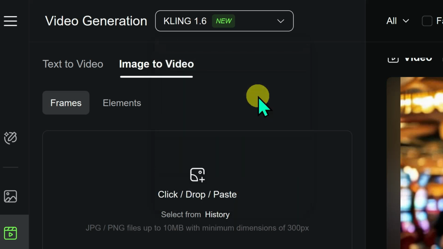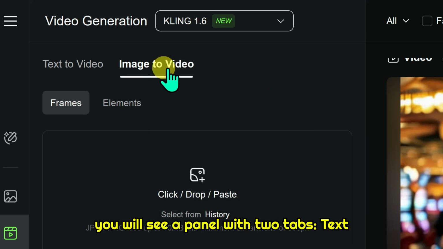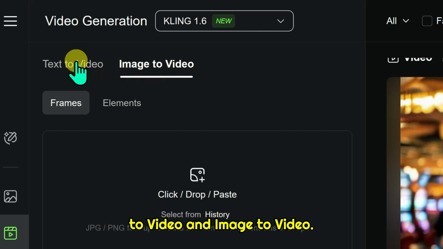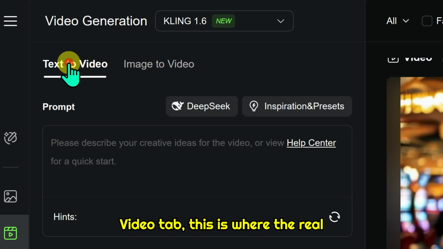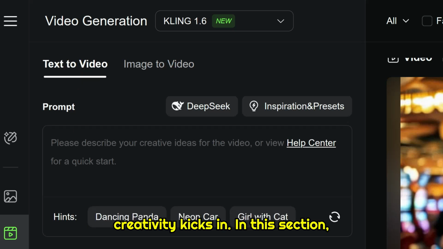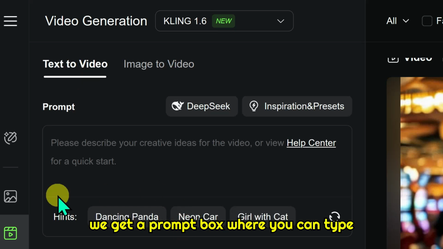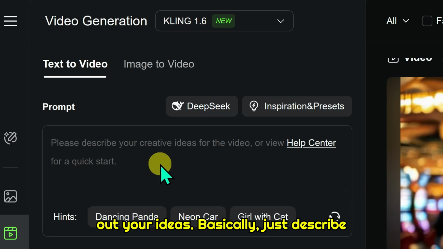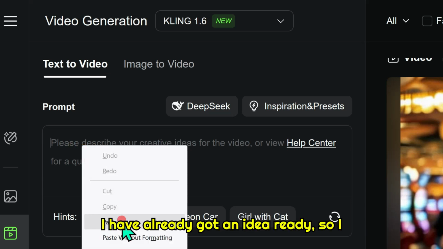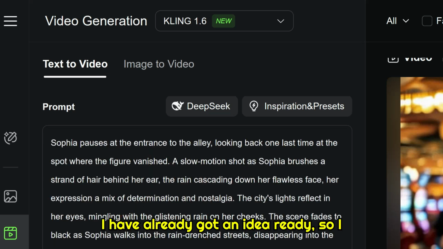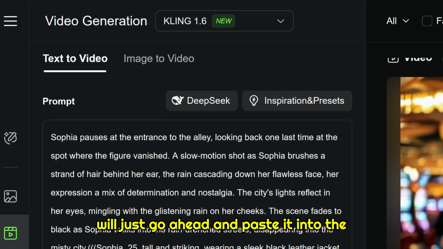Just below that, you will see a panel with two tabs: Text to Video and Image to Video. Alright, now I have activated the Text to Video tab. This is where the real creativity kicks in. In this section, we get a prompt box where you can type out your ideas. Basically, just describe the scene you want, and Kling AI will work its magic to turn that into a video. I have already got an idea ready, so I will just go ahead and paste it into the box.